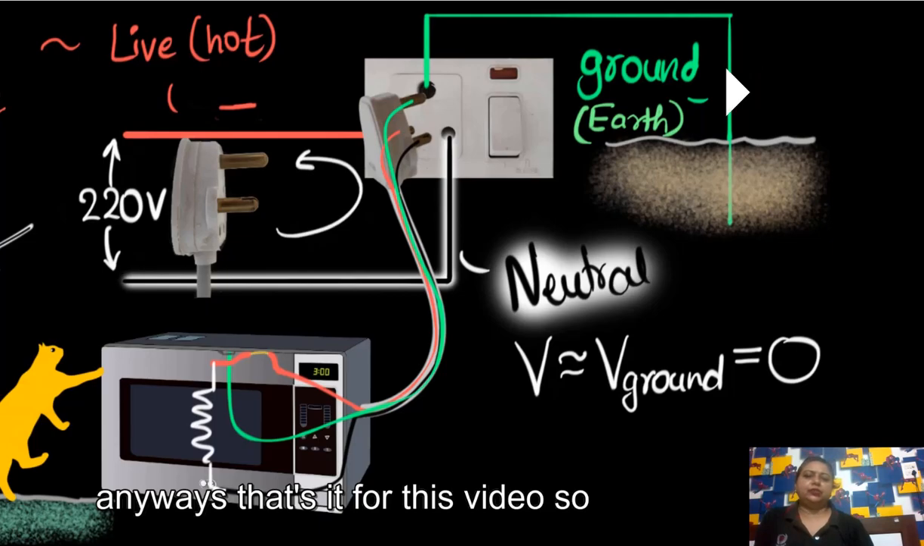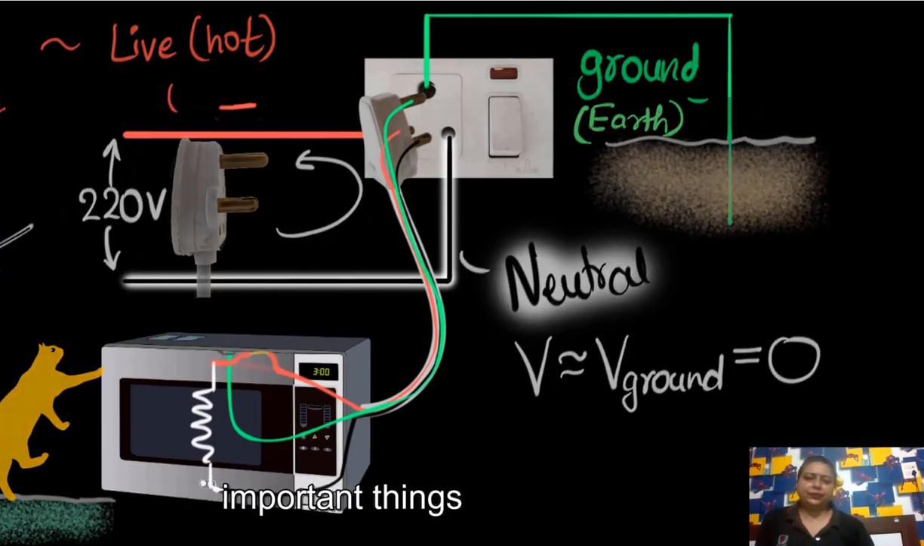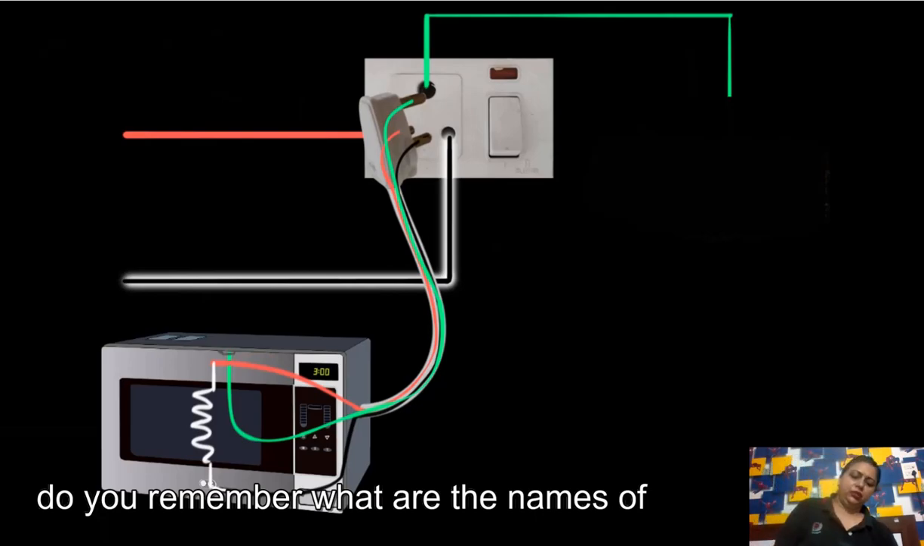Anyways, that's it for this video. So let's see if we can quickly recall the important things. What did I explain in this video? There are 3 wires.